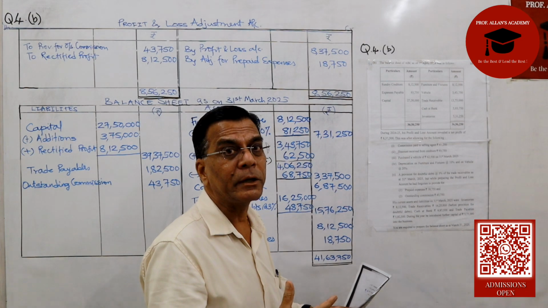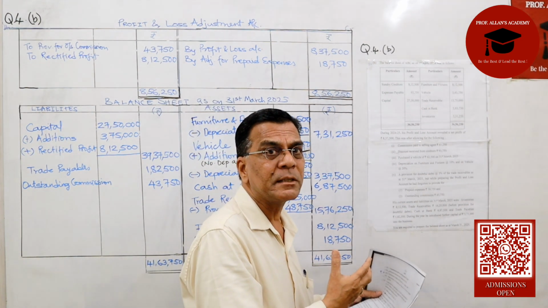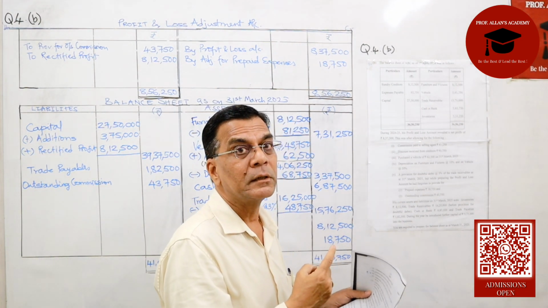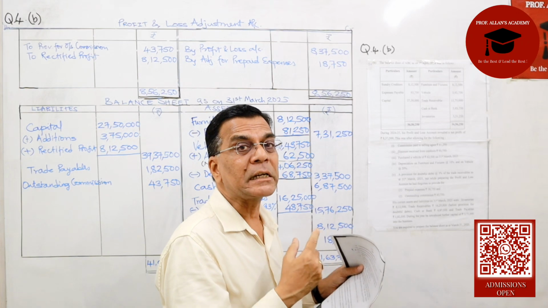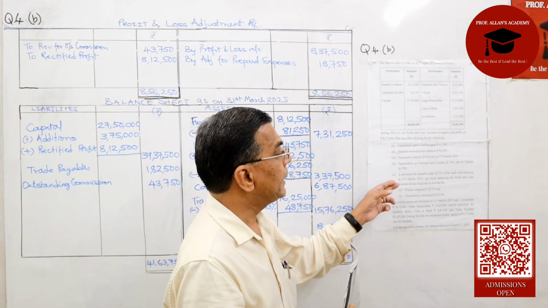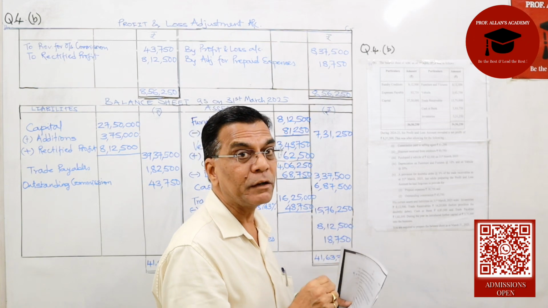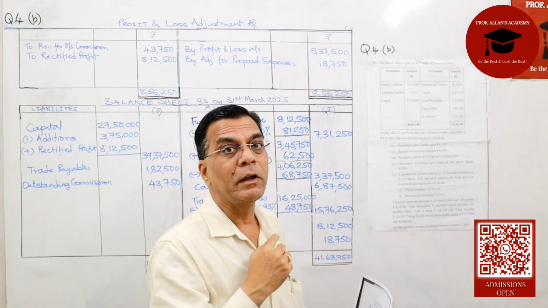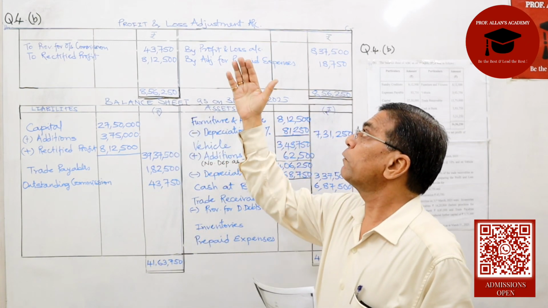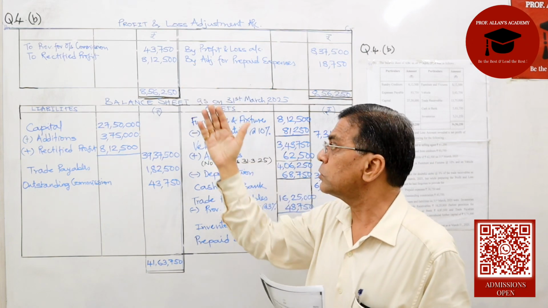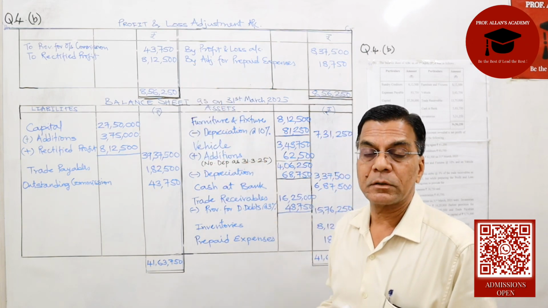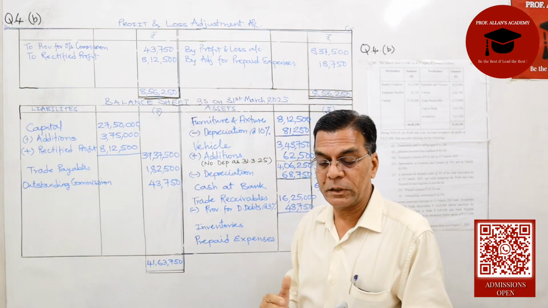So what are we required to prepare? The profit is not correct because he has forgotten two adjustments. We will have to rectify that, and therefore we will be preparing the profit and loss adjustment account and the balance sheet. How do we proceed?